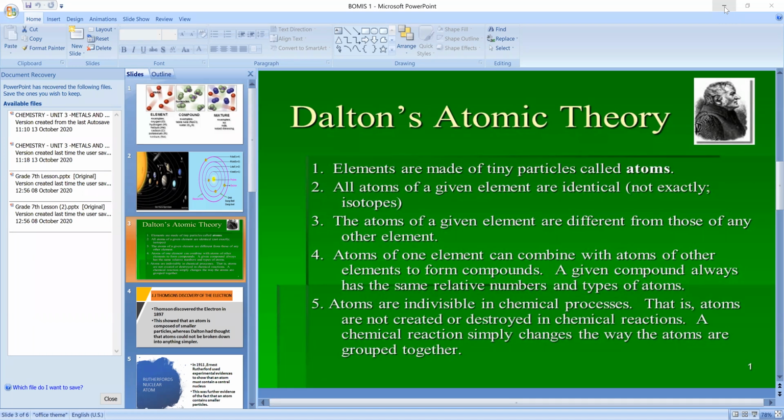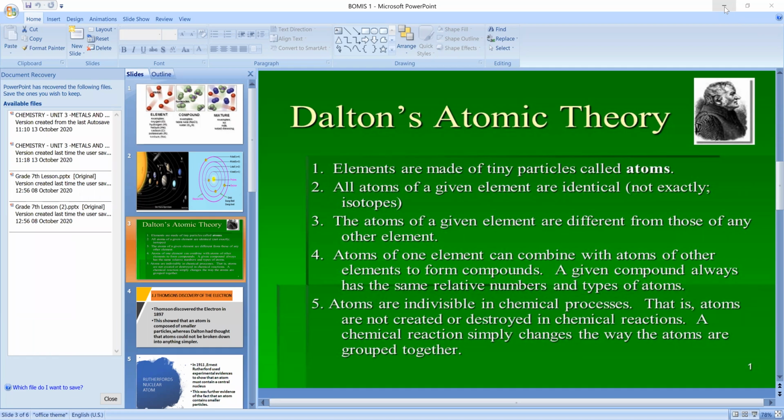Atoms of one element can combine with atoms of another element to form compounds. Very simple, how compounds are formed. Already in the first slide I told you what a compound is: a compound is a mixture of two or more elements. So here he is explaining how compounds are formed. He was telling that atoms of one element can combine with atoms of another element to form compounds.